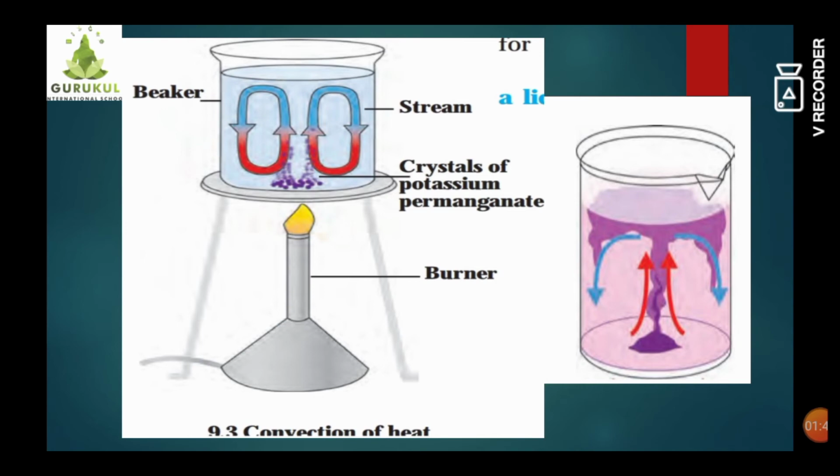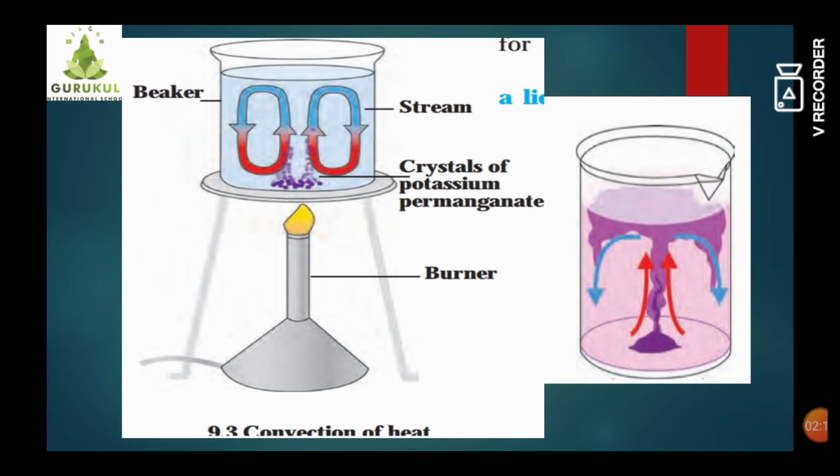Why does it happen, students? When we start the burner, the bottom side of the water starts getting the heat, meaning it starts becoming warm, and as it becomes warm, its density decreases. As the density decreases, it goes to the upside, and the cold water of the beaker, which has more density, comes down.